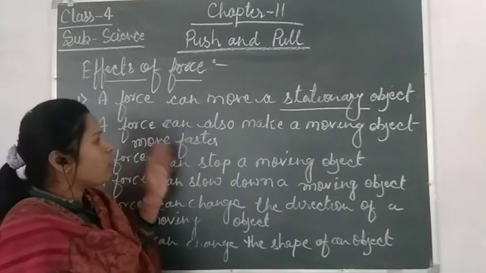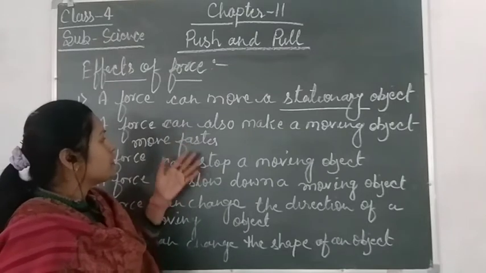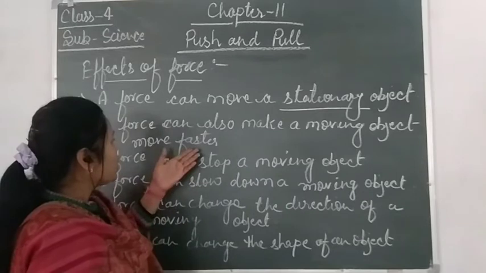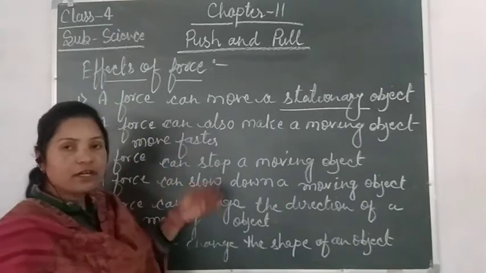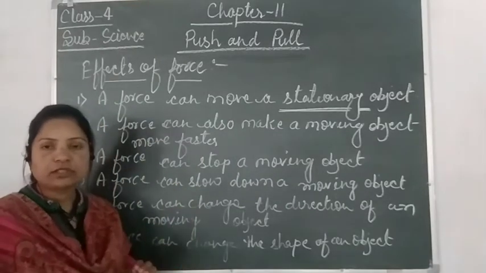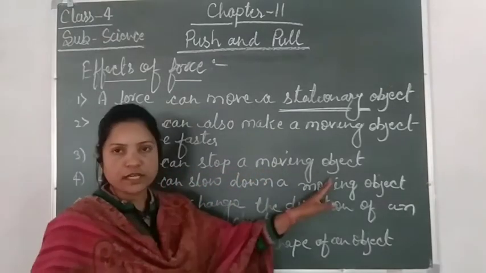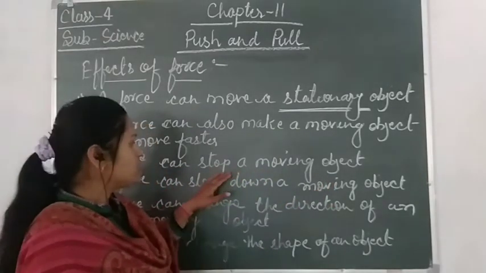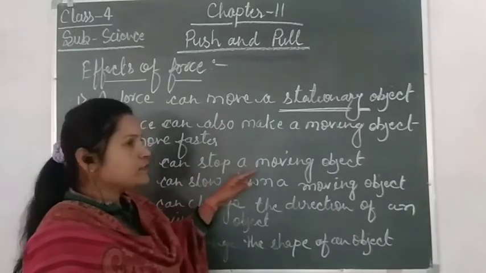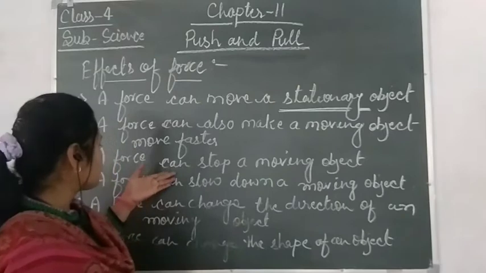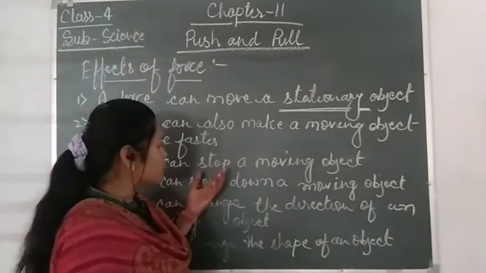Means an object which is moving at its uniform speed, we can apply force and that object will move a little bit faster. Now the third effect is a force can stop a moving object. So it is very easy. A moving object can be stopped by applying some force. So this is the third effect. We apply some force, it will stop.